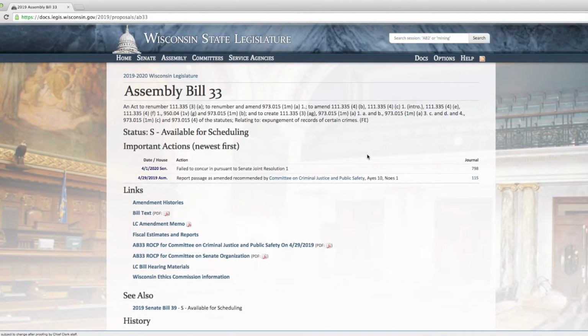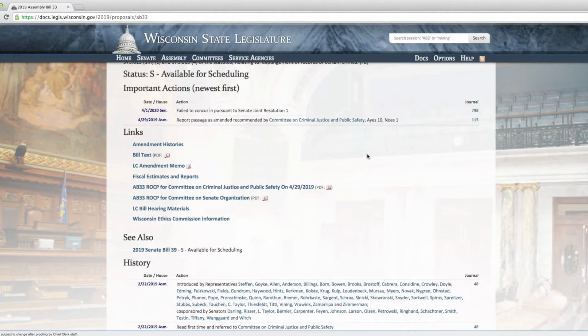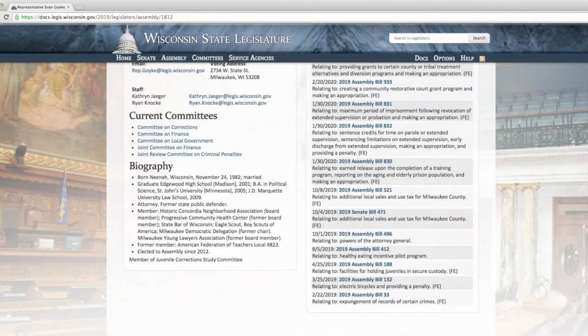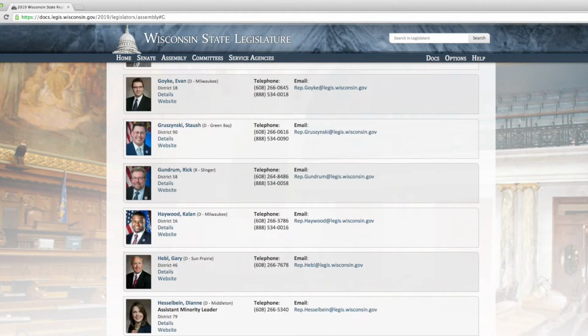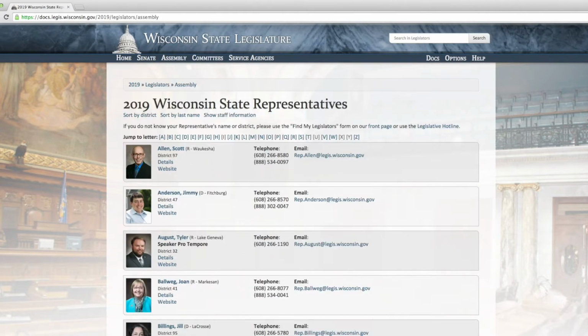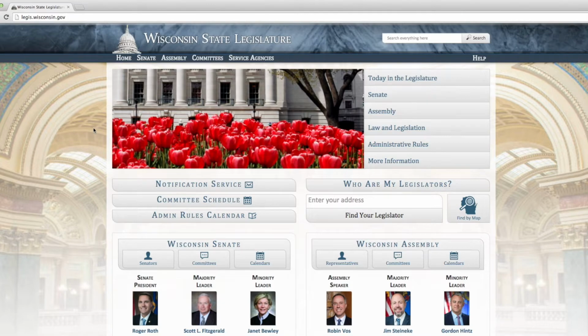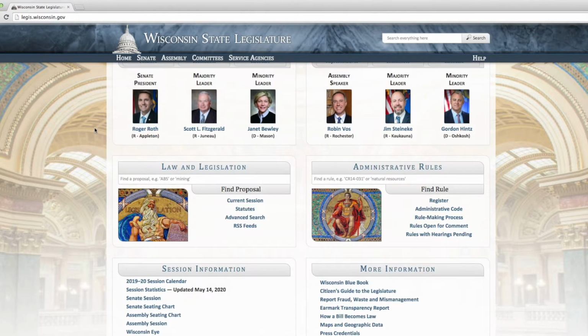And so what's going to happen, we've been putting out a lot of information about different ideas on criminal justice reform, different ways to address the tragic disparities that this country sees in its criminal justice system. And this is a way to follow along. Does your representative or senator, have they signed on to that legislation? Did they vote for it? And you can track it all through this website.